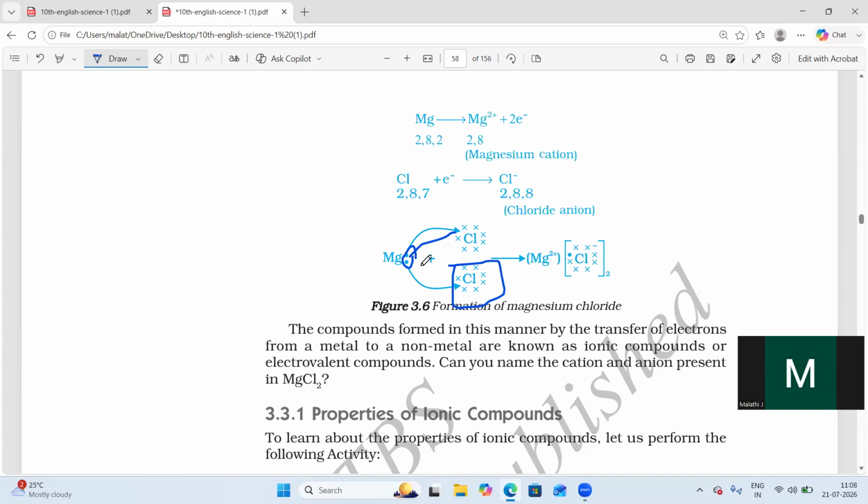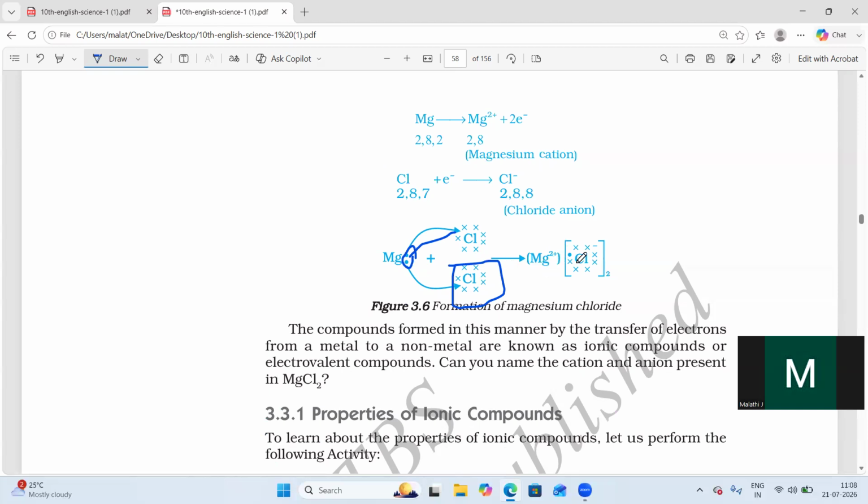It won't take another, because if it takes extra, it will again be unfilled. Then magnesium gives one more electron to another chlorine, so it has donated 2 electrons.